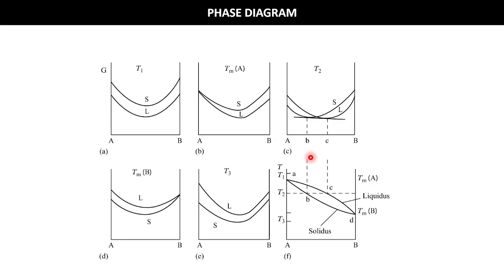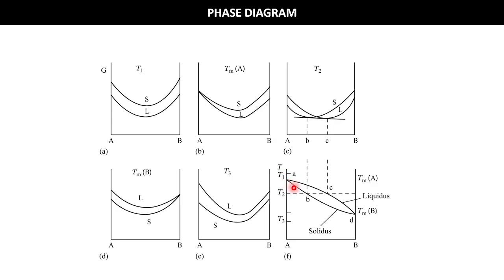Now, the phase diagram. So this is the phase diagram. This is also called an isomorphous phase diagram, where the two components completely mix with each other. So there is a liquid, there is a liquid plus solid zone, and there is a solid phase. At a higher temperature, we have liquid stable, so liquid has a lower free energy like this, and solid has a higher free energy. And at a temperature Tm of A, so Tm of A is which one? This one, right? This is the Tm of A.